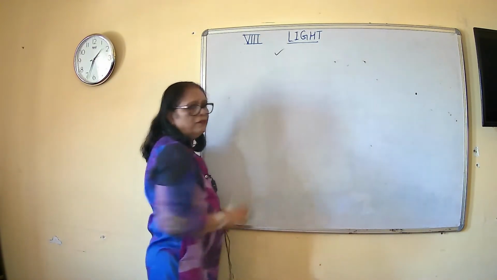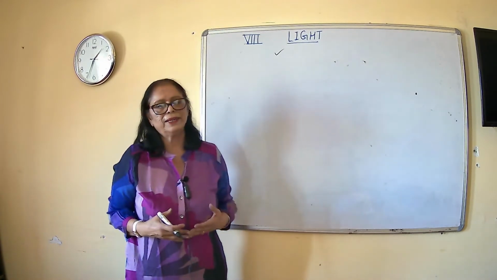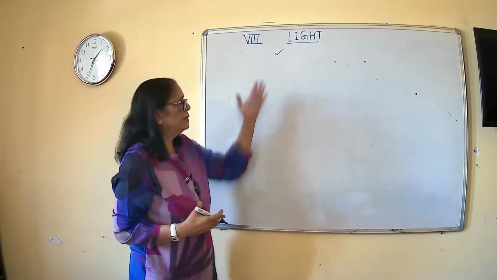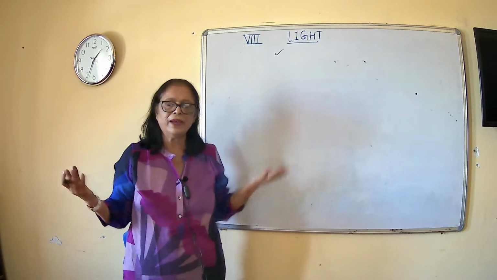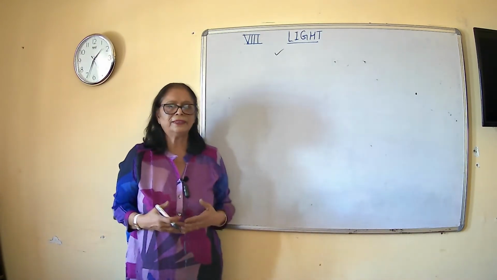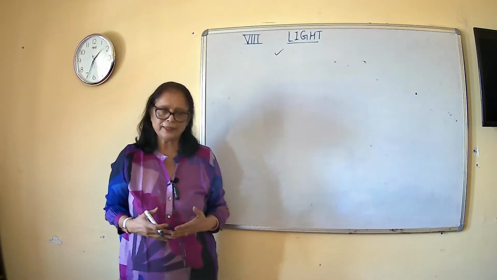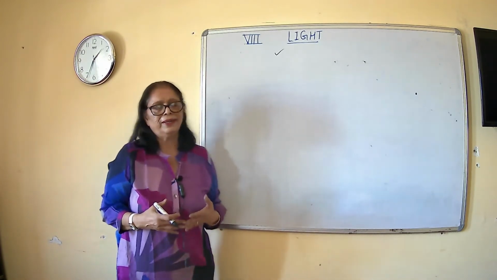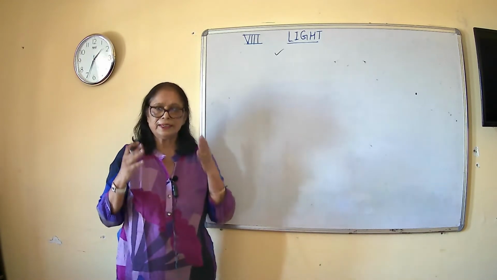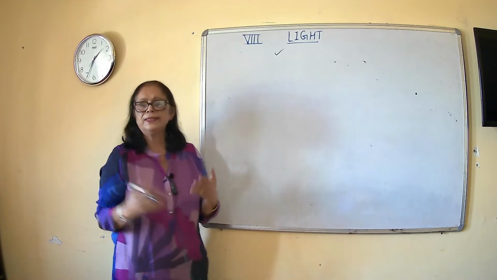What is the meaning of light? Light is a form of energy in which we can see the objects. It is a form of energy, like we have heat energy, electrical energy, magnetic energy, solar energy also. So light is also a form of energy, but it is a special kind of energy because in the presence of light energy, we can see the objects.